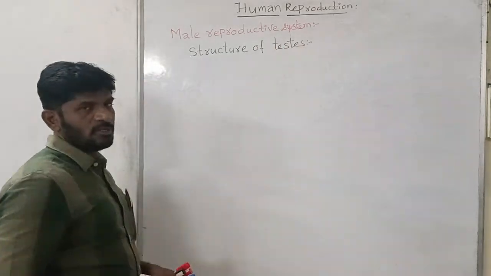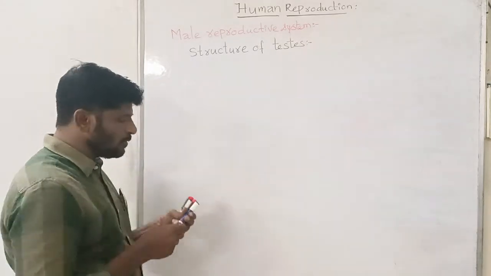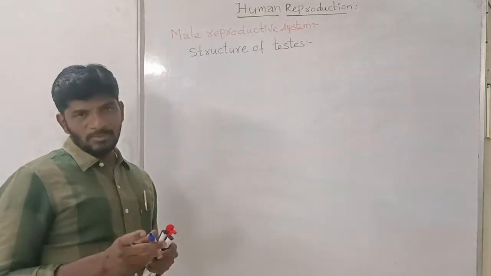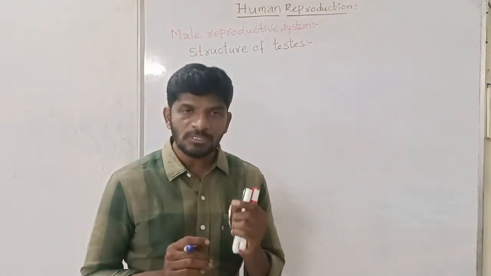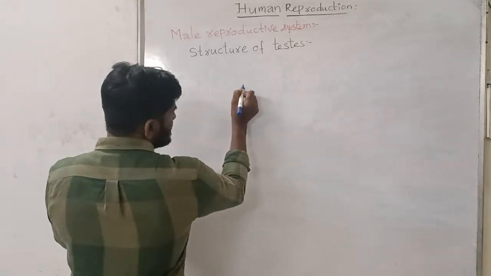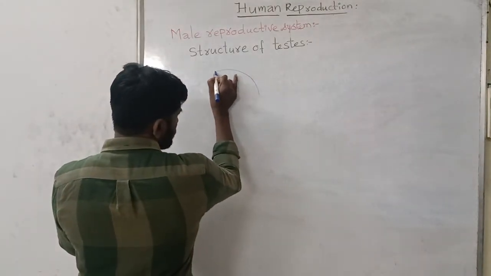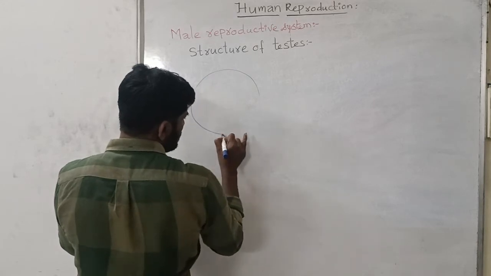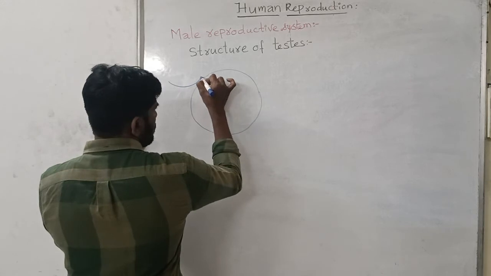In the transverse section of the testis, you can see many seminiferous tubules. I told you that seminiferous tubules are the structural and functional units of the testis. It is as follows. This is one seminiferous tubule and one more.